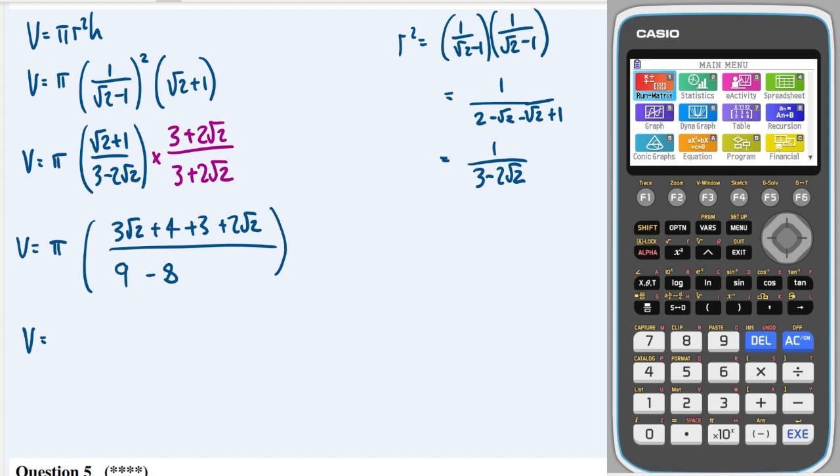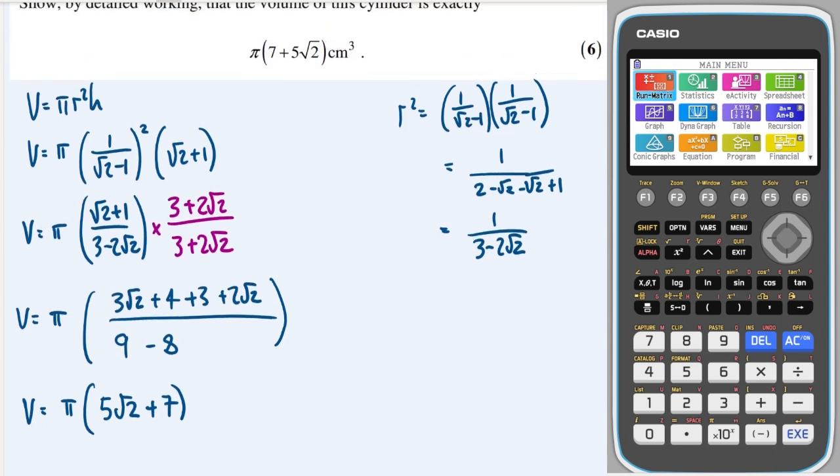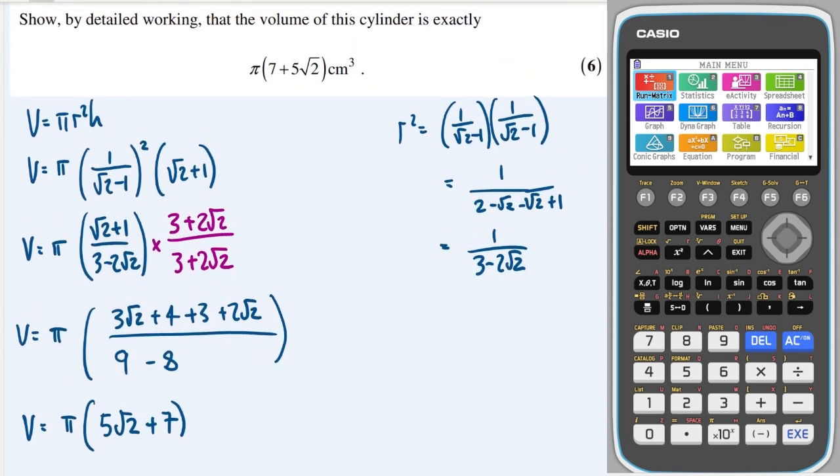Okay, brilliant. So that's just 1 on the bottom, so it's just going to completely cancel. So we're going to be left with 5 root 2, and we're going to be left with 7. And yes, as required.